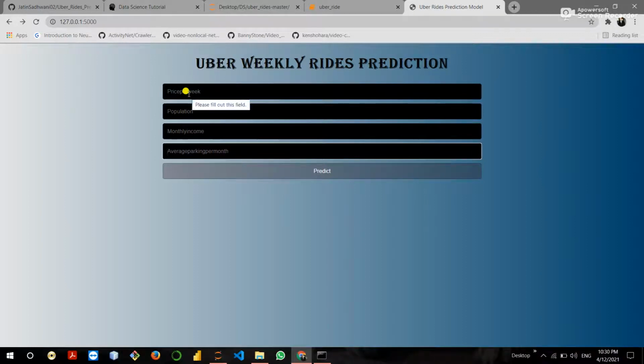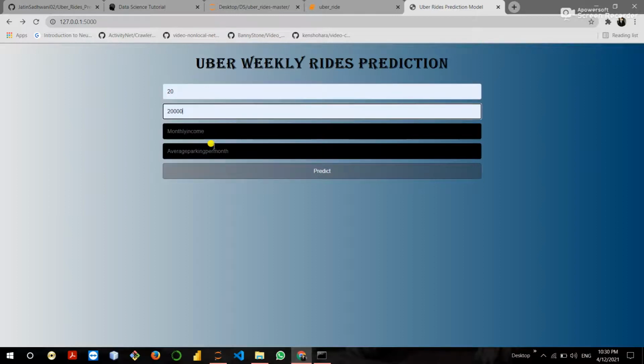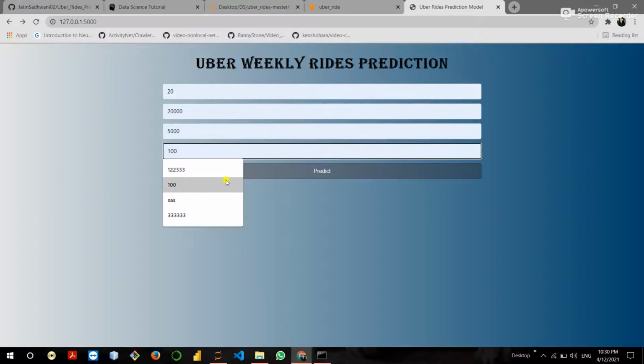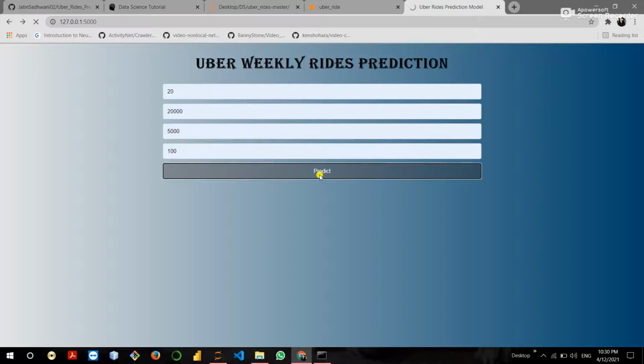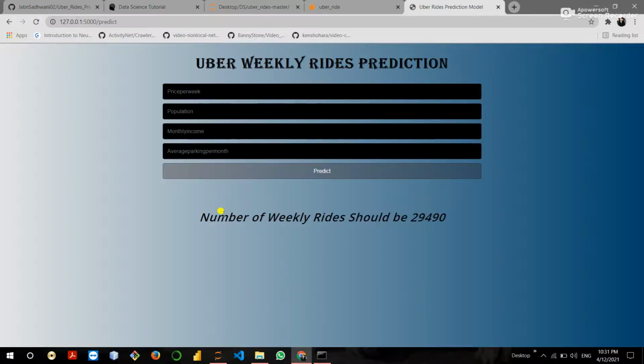Okay, just enter the values. Price per week like 20, population 20,000, monthly income 5,000, average parking per month like 100. If I click on the predict button, it predicted that the number of weekly rides should be 29,490. Okay, so this is my complete Uber rides prediction model.